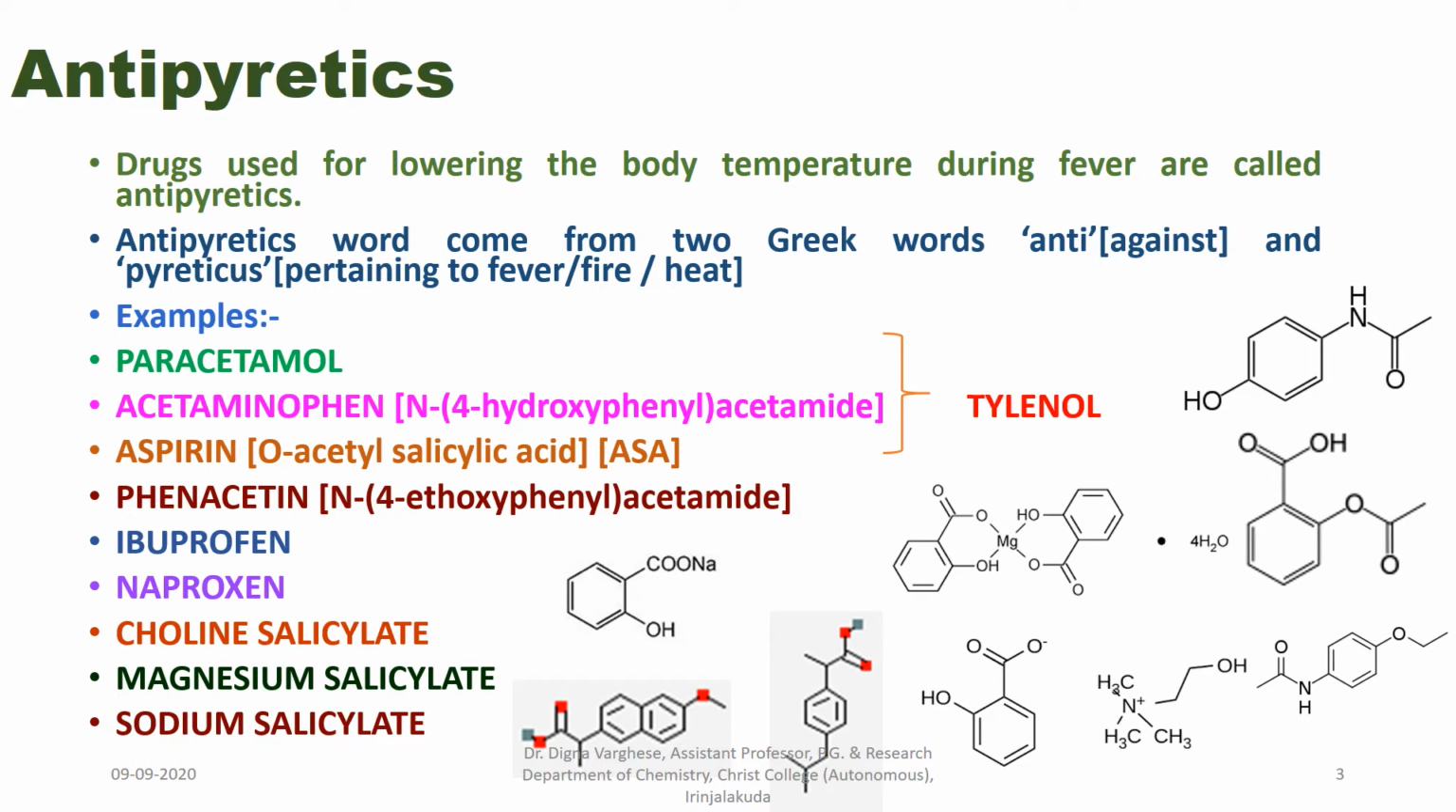Antipyretics are the drugs used to lower the body temperature during fever. And some common examples that we know are paracetamol, aspirin, phenacetin, acetaminophen, etc. Some side effects of some antipyretic drugs are given here.